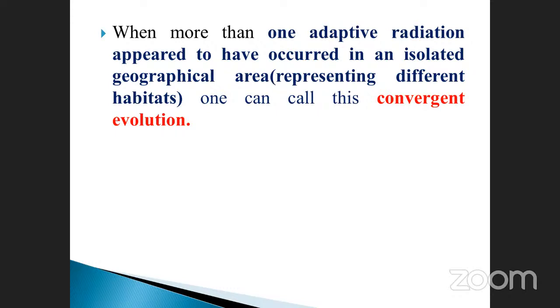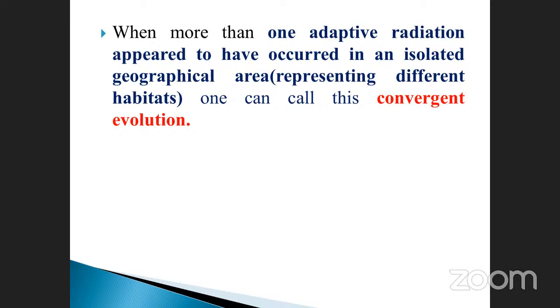Australia is an isolated area, isn't it? Representing different habitats. That is very, very important. Different habitat means whether it may be reproductive habits, hunting abilities, and also shelter, all those things included. That's why I have given it as representing different habitats. One can call this convergent evolution.